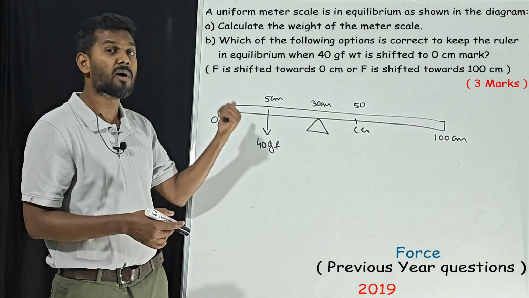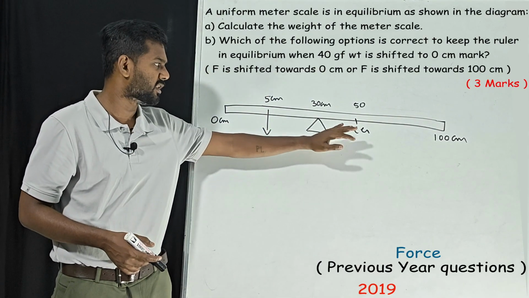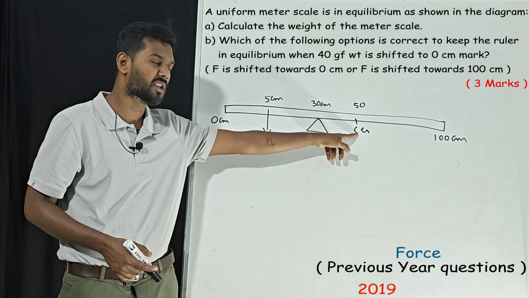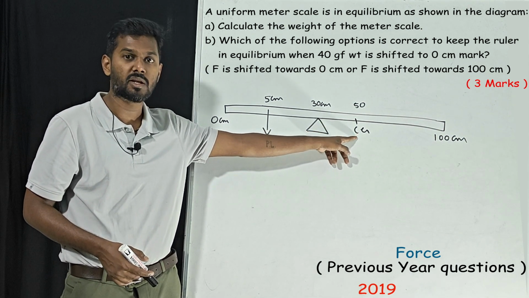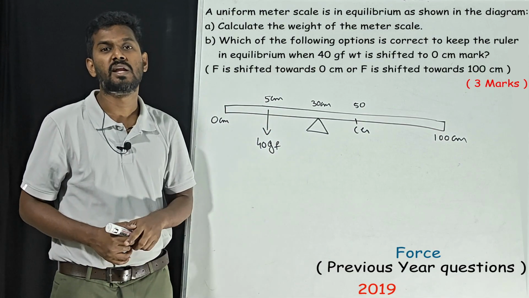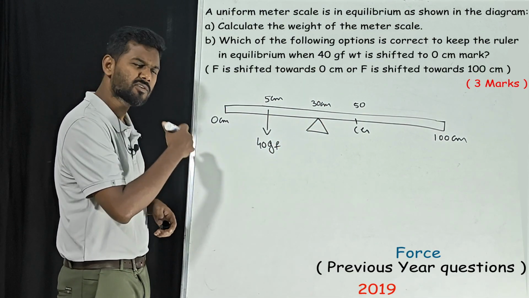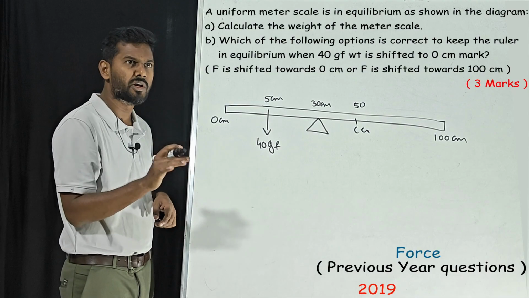If it was a uniform half meter scale, the center would have been 25 centimeter. So here the center of gravity is at 50 centimeter, and the complete mass of the scale is concentrated there. We have solved many questions like this, so no need to worry about it.